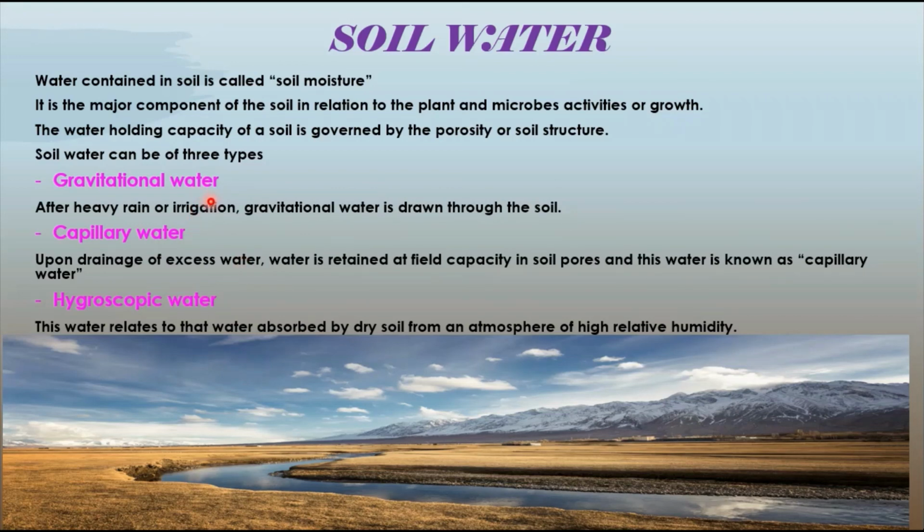The gravitational water means after heavy rains or irrigation, the gravitational water is drawn through the soil. Then what is meant by capillary water? Upon drainage of excess water, the water retained at the field capacity in the soil pores is called capillary water, and this is the water that plants extract or take up. Then hygroscopic water. This water is the water absorbed by dry soil from an atmosphere of high relative humidity. Okay, so that's how we have the three types of water.